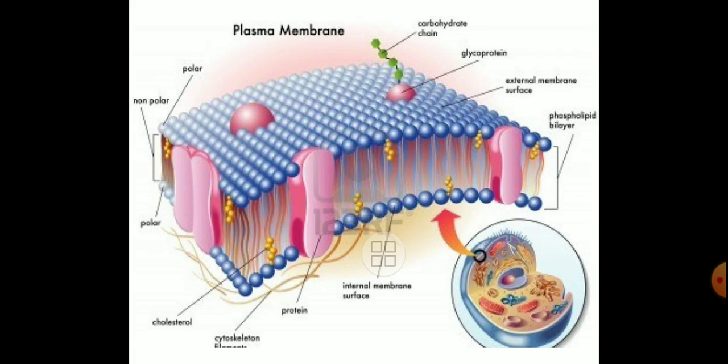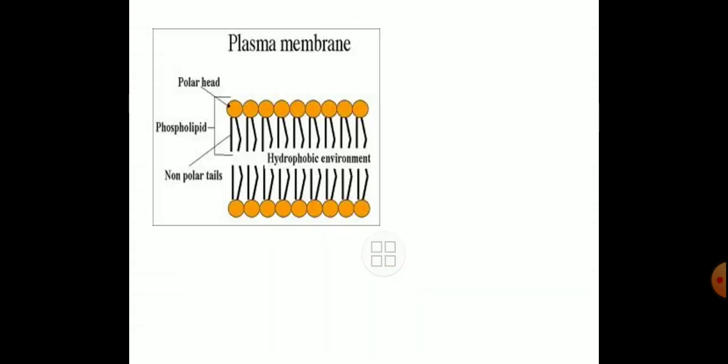Here, we can see the detailed structure of a plasma membrane. Already I have given you an idea that the plasma membrane is lipoproteinous in nature, made up of lipids and proteins. Here we can find the proteins and cytoskeletons, the internal structure detail. So this is a phospholipid bilayer, blue colored. Here in detail we will be able to see the polar ends and non-polar ends of the lipids.